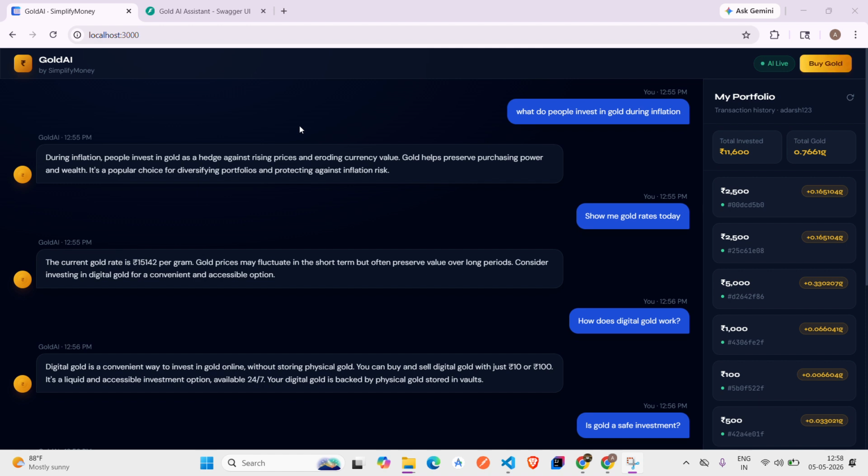I really enjoyed building this fintech Gen AI workflow and learning more about conversational AI system and production deployment.